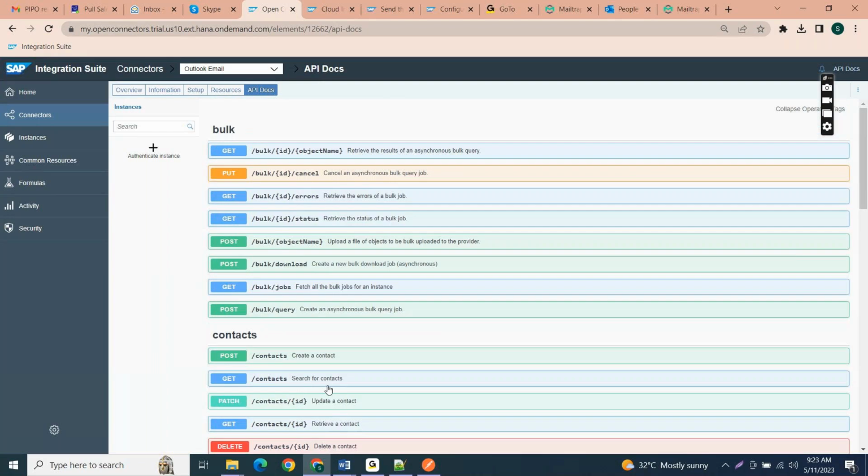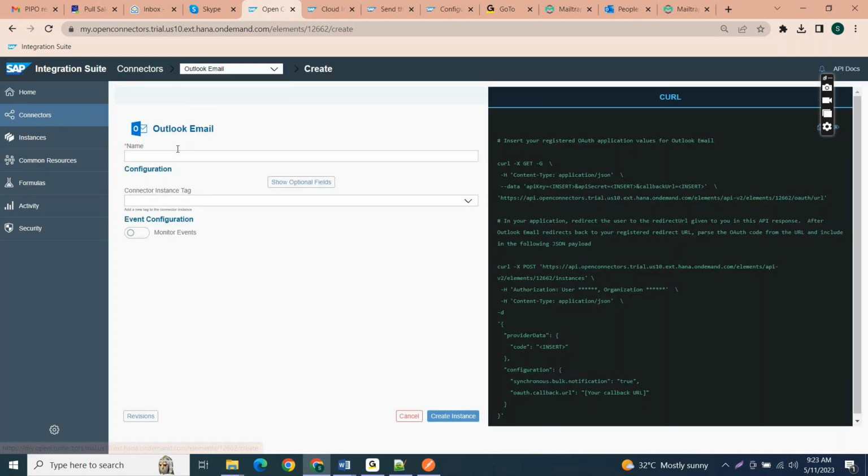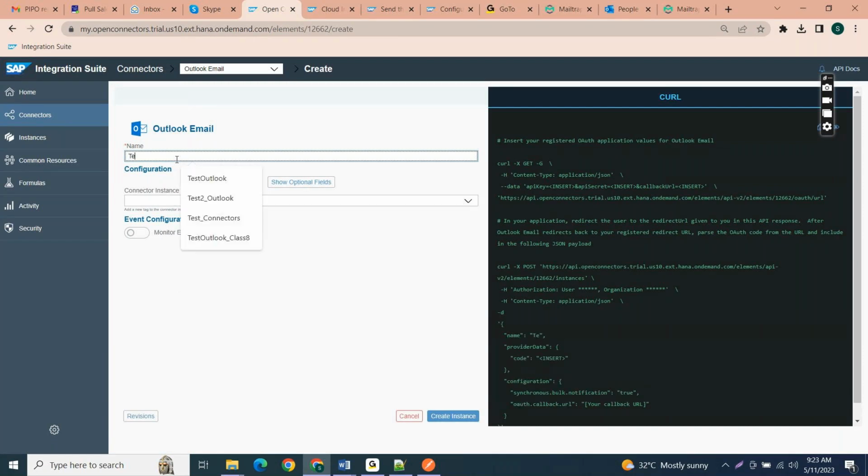So how can I connect with this? I'm going back to this corner. Here you can click on authenticate. You have to create a name for this instance. So let me take one name like test underscore outlook underscore test.